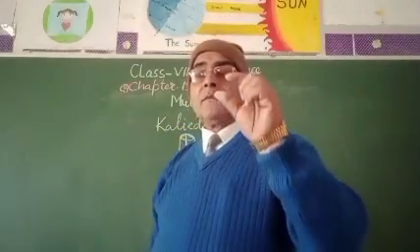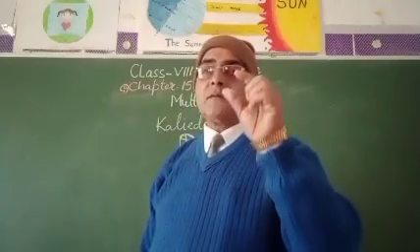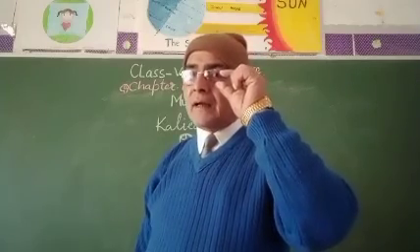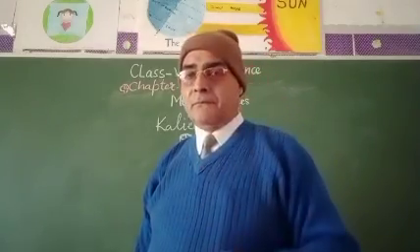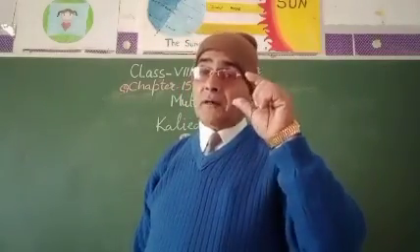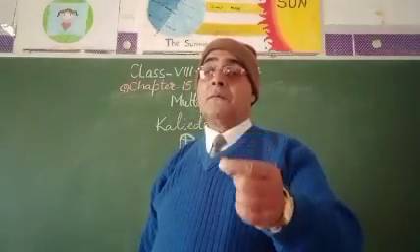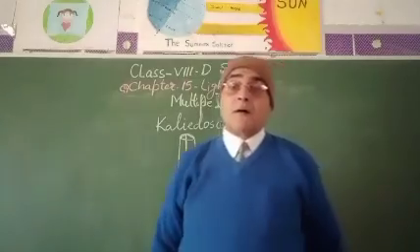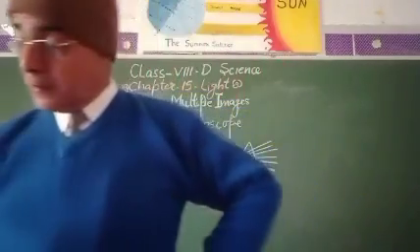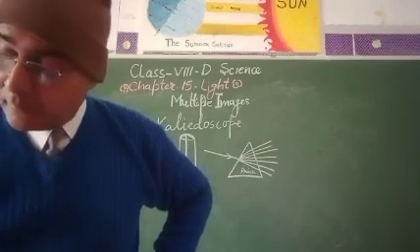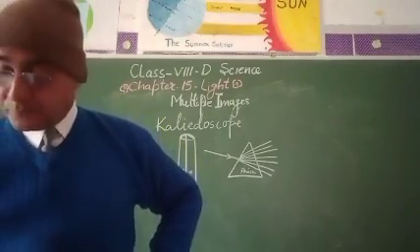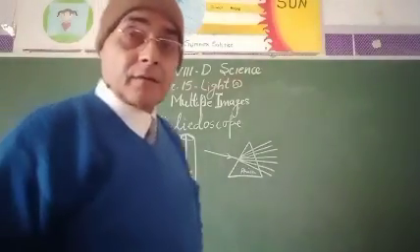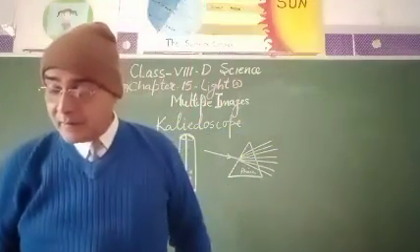So the human eye is the organ which bears the lens. The light entering the eye passes through the lens, and the image is formed on the retina. If the image is not formed on the proper retinal wall, if it is formed behind the retina or before the retina, then there will be a problem of visibility. The impairment of vision is known as the defects of vision. Those defects are of two types.